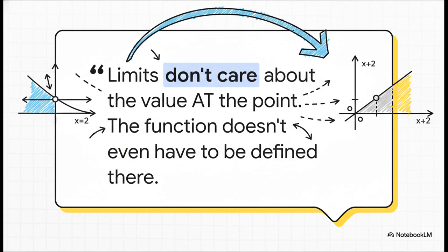Now, I know what some of you might be thinking. Hold on a second. Isn't that cheating? You totally changed the function! But it's not cheating, and here's why. The original function and our new one, x plus 2, are exactly the same everywhere. Everywhere, that is, except for that one single problem spot at x equals 2. And remember what we said? Limits don't care about that one specific point. They only care about the approach. So for our purposes, the limit is identical.